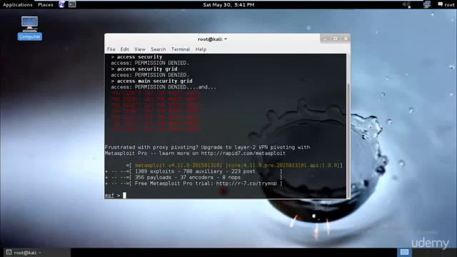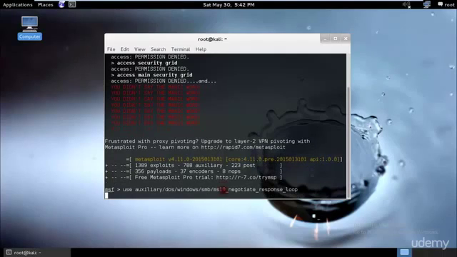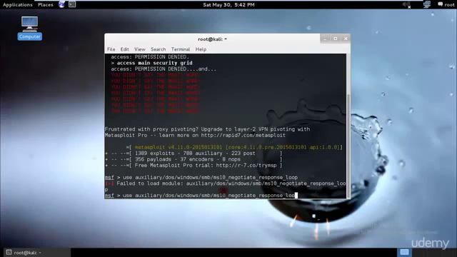Let's start our exploit by typing use auxiliary. I used this module when I was using Backtrack. I don't exactly know whether this still works on our Kali Linux, but let's try it: auxiliary/dos/windows/smb/ms10_006_negotiate_response_loop, I believe. Let's check if we have this module. Okay, I believe this has been deleted.